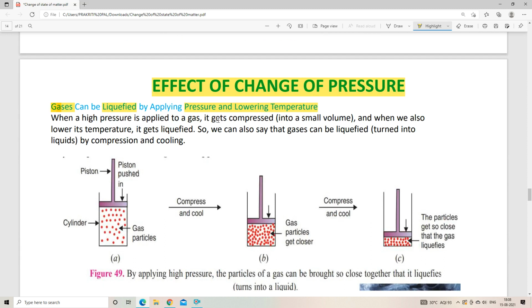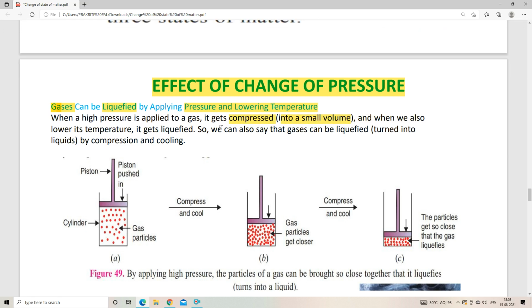When a high pressure is applied to a gas, it gets compressed. Compressed means its volume gets decreased, so it goes into a small volume. The word compression means to decrease the volume. When we convert gas into liquid, its volume gets reduced. Why is its volume getting reduced?